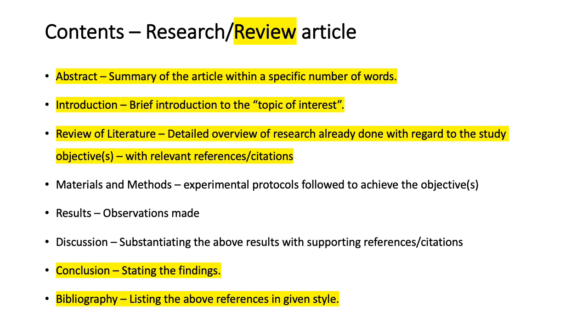Then finally is the bibliography, where you list out the references that you have mentioned throughout the article in a specified format. Okay, so there are different referencing styles. There are thousands of referencing styles, and each journal will have their own specific referencing style requirement.